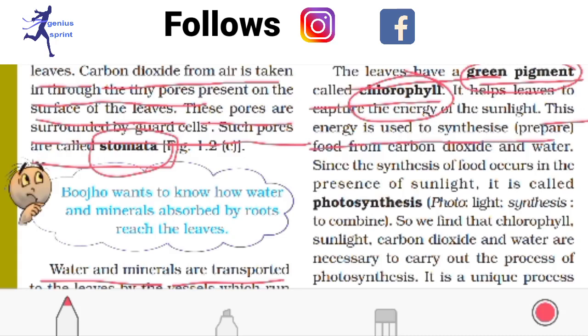This energy is used to synthesize or prepare the food, carbon dioxide and water synthesis, etc., for occurrence in the presence of sunlight. Now it is called photosynthesis. I'm sure you have understood what photosynthesis is. So photosynthesis, I can define it as the process of making food by plants by taking carbon dioxide from the air, minerals from the soil in the presence of sunlight, with the help of chlorophyll. So this process is called photosynthesis.